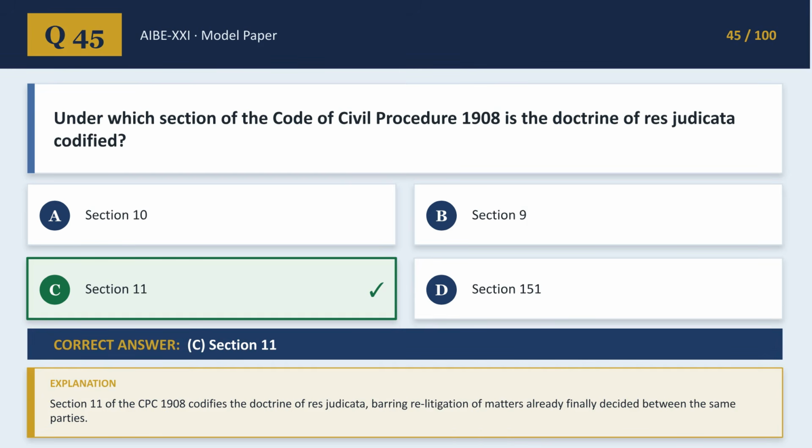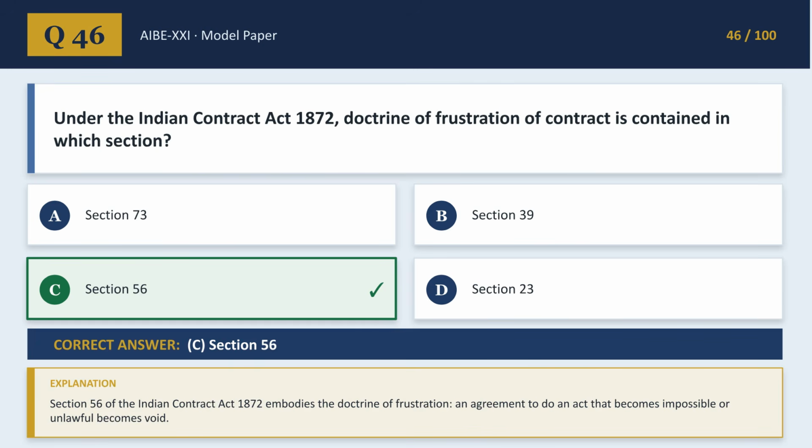The doctrine of res judicata is codified under Section 11 of the CPC 1908. This section bars the relitigation of matters that have already been finally decided between the same parties. Under the Indian Contract Act 1872, the doctrine of frustration of contract is contained in Section 56. This section states that an agreement to do an act that becomes impossible or unlawful becomes void.